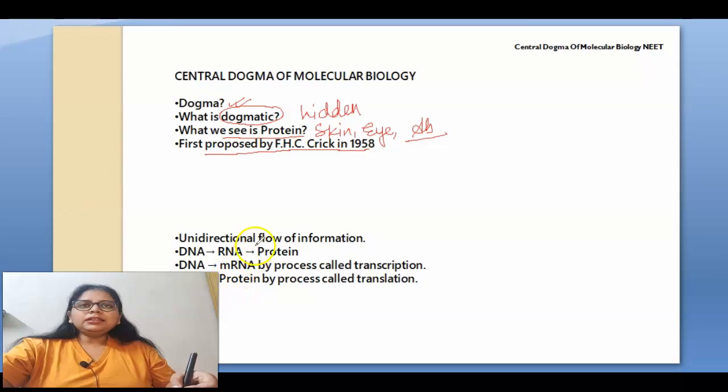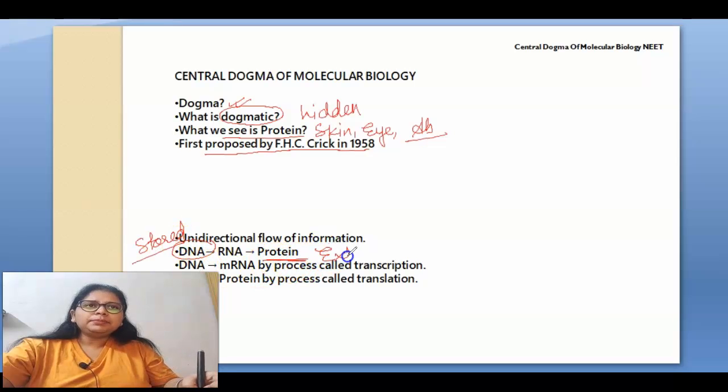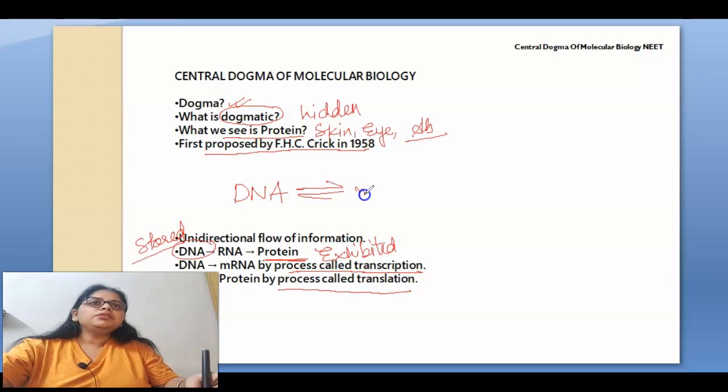The DNA stores the information, meaning every piece of information is stored in the form of DNA, and it is exhibited in the form of proteins. This information flow is unidirectional: DNA to mRNA by the process of transcription, and mRNA to protein by the process of translation. From DNA it converts into mRNA, and mRNA finally converts into protein.